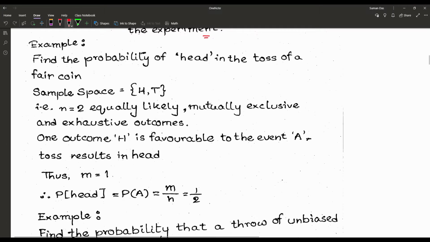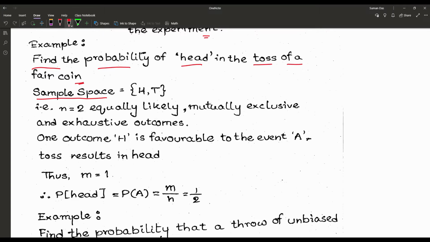The first example: find the probability of head in the toss of a fair coin. At first we have to find the sample space of that particular experiment. Already we have discussed that the classical approach gives us the sample space before the experiment.